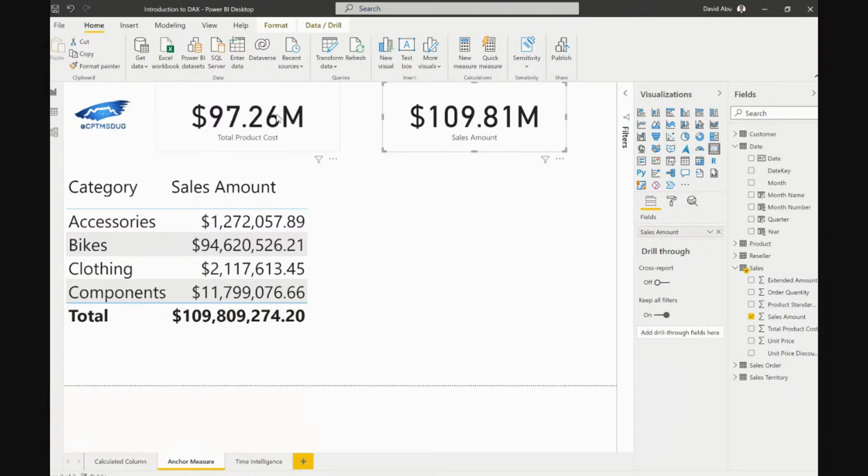So let's say Liu said, oh, David, I need to be able to know our profit. What is our profit margin? So we sold this and this is the cost of the product. What is our profit? So it means that I need to subtract sales from what? From total product cost. That is just what it means. I need to subtract 109 million from, or 109 minus 97. How do I do that? Using DAX. It's going to be challenging because we need to start thinking so many things.